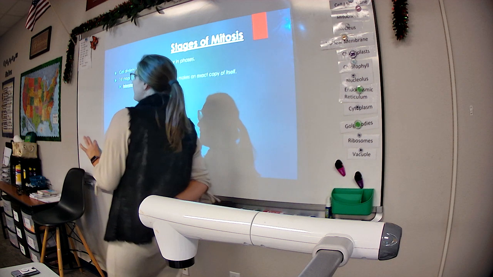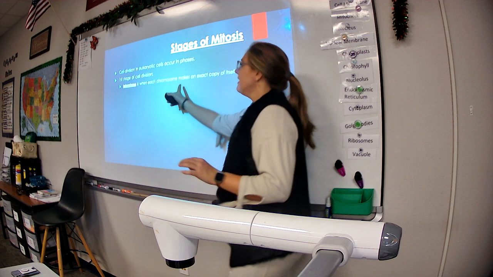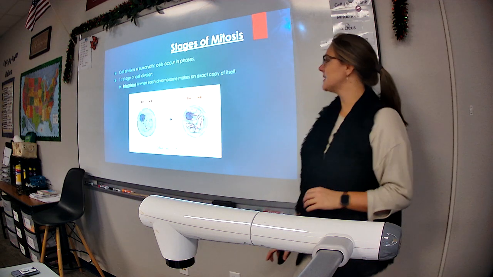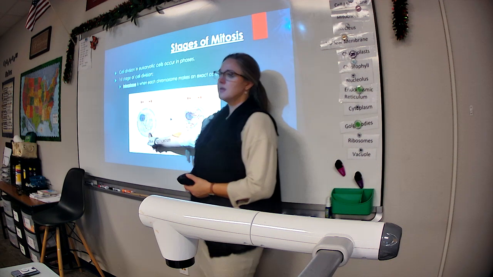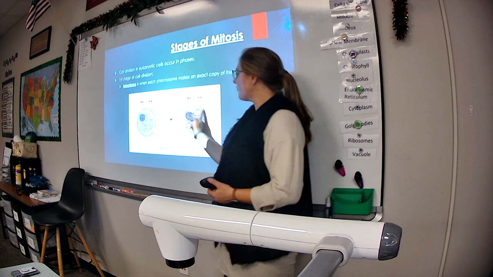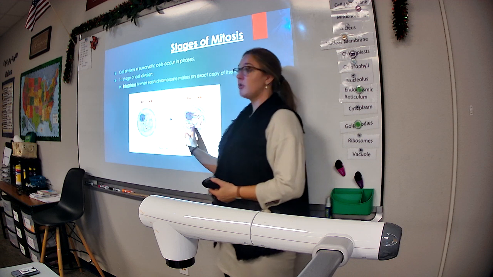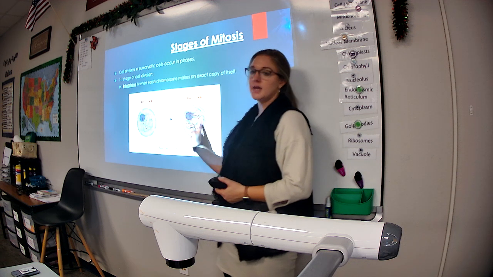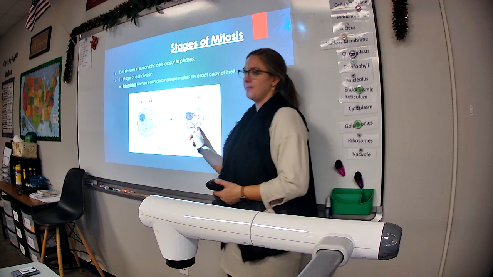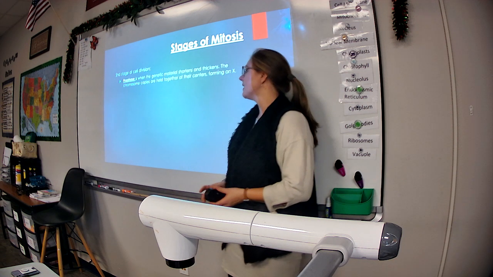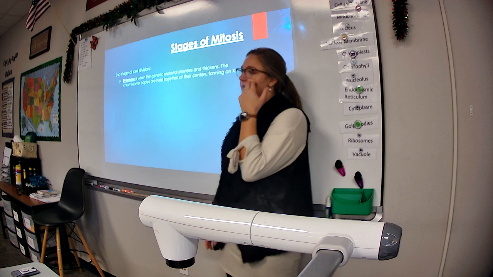Okay, so the first phase is interphase. This is when each chromosome makes an exact copy of itself. So the cell goes from looking like this to this. What's different here than in here? Well, the nucleus is way more full over here, right? It's created a whole other copy of DNA. Okay, that's interphase. The second phase is prophase.